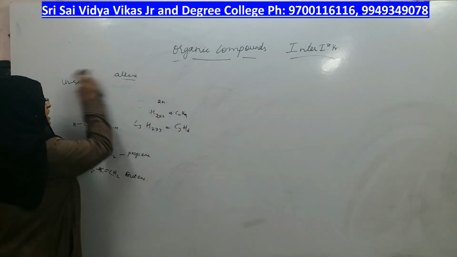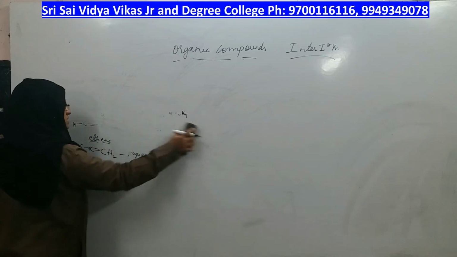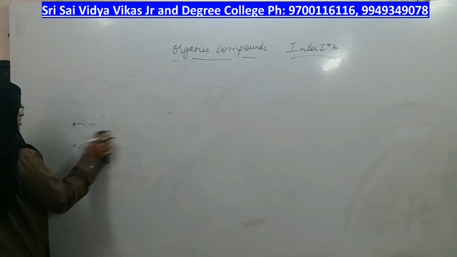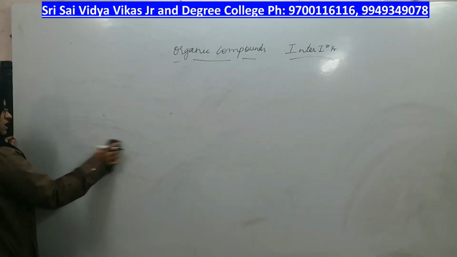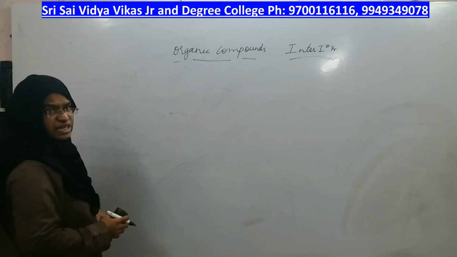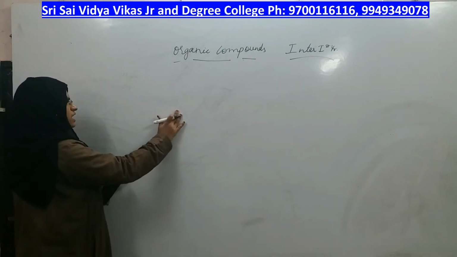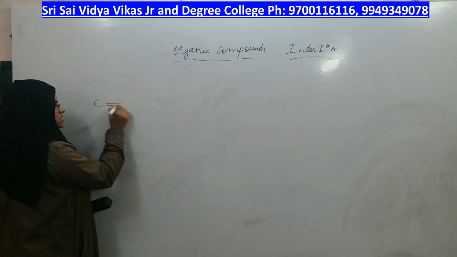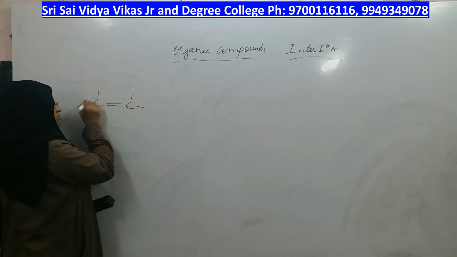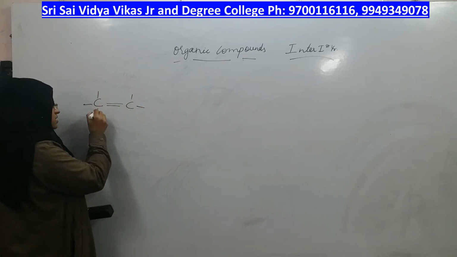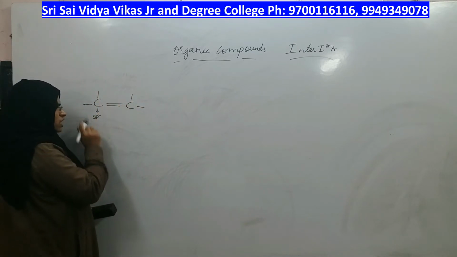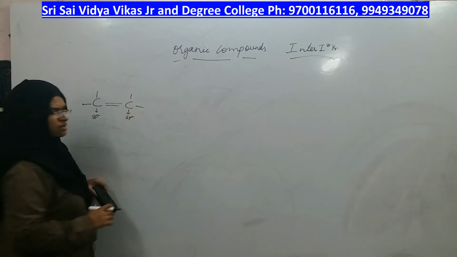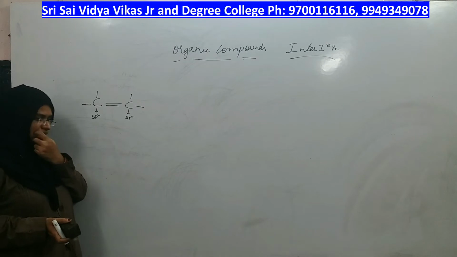Now looking at the hybridization of alkenes. In every alkane, the hybridization of the carbon was sp3 and the shape was tetrahedral. But in alkene, the hybridization will be different, right? What is the hybridization in alkene? Each carbon atom has sp2 hybridization. This carbon has sp2 hybridization, this carbon has sp2 hybridization, right?